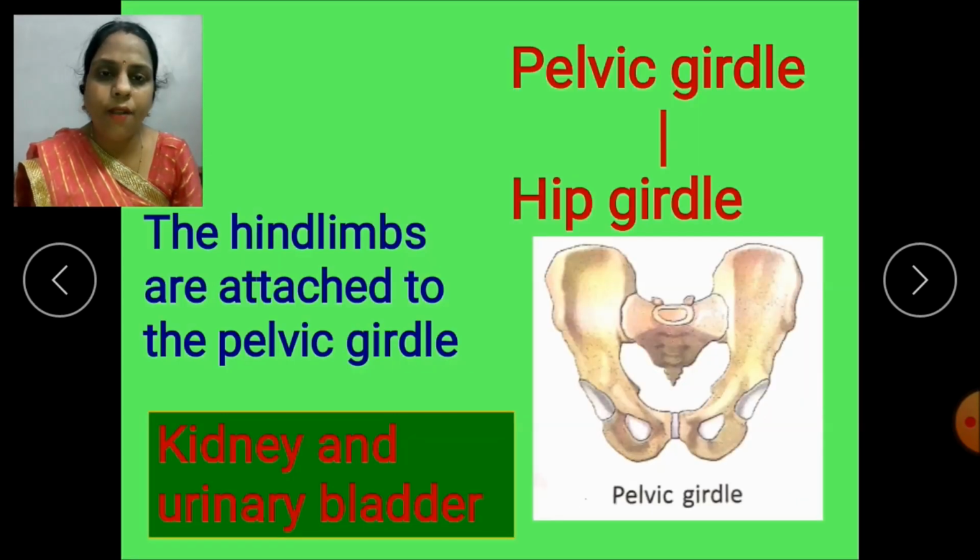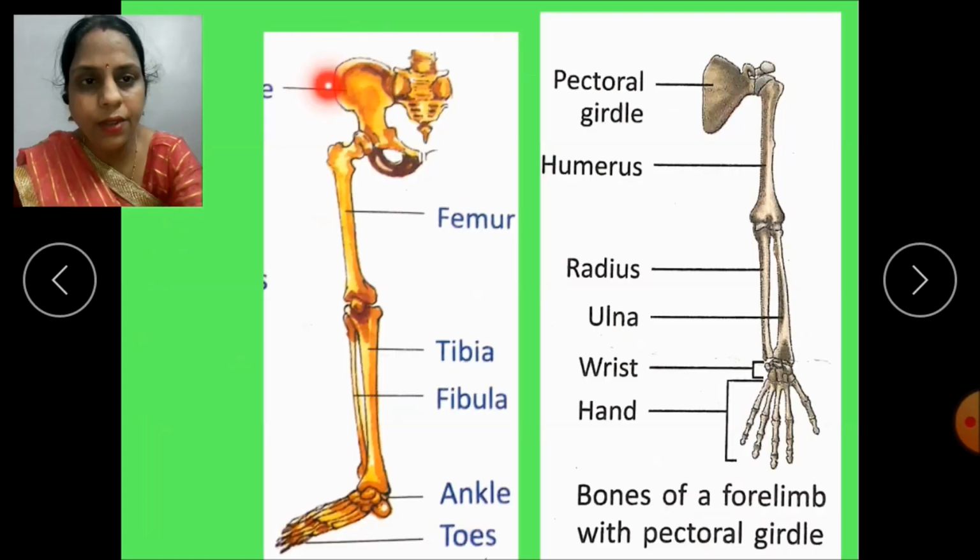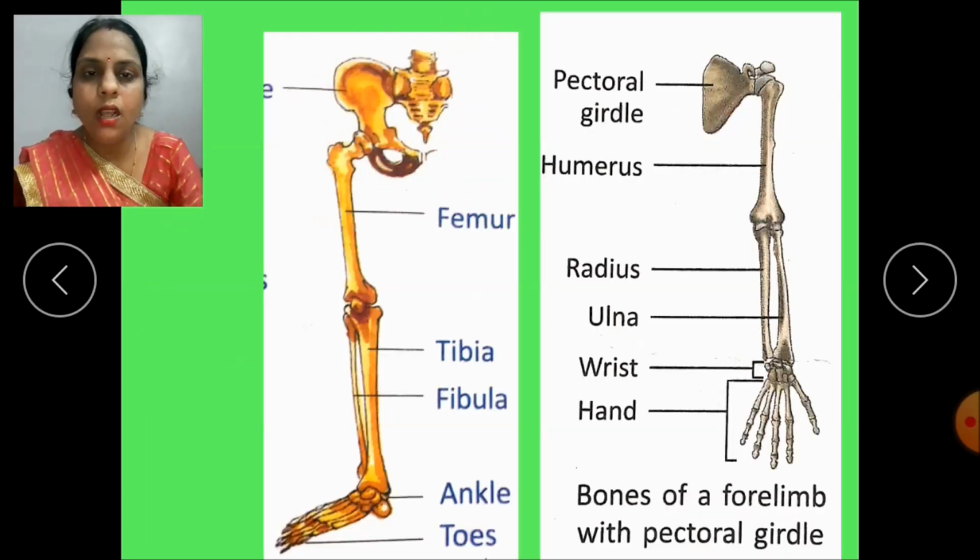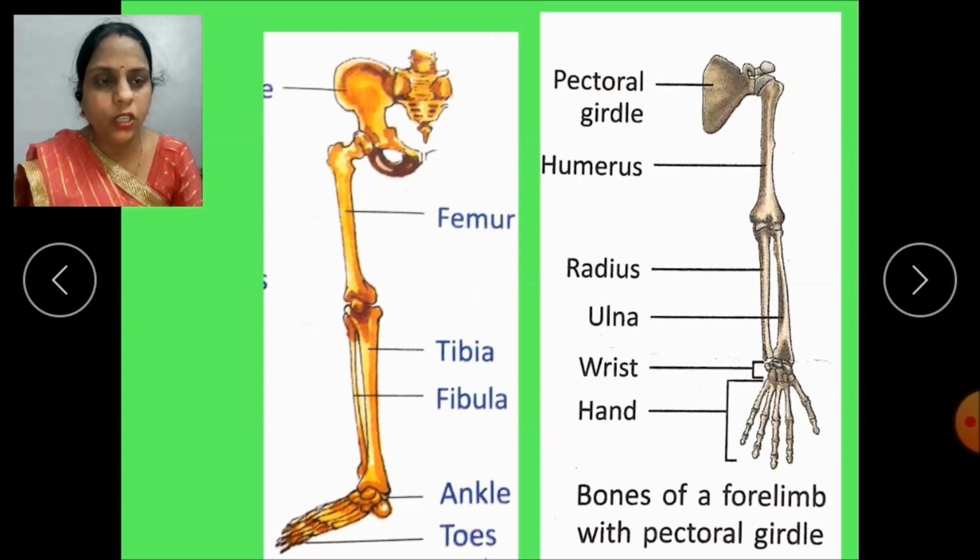Next is pelvic girdle, which is known as hip girdle. The hind limbs are attached to this pelvic girdle and this girdle protects our kidney and the urinary bladder. Just see, pelvic girdle to which the hind limbs are attached, and this is the pectoral girdle to which forelimbs are attached. These are the two types of girdle.